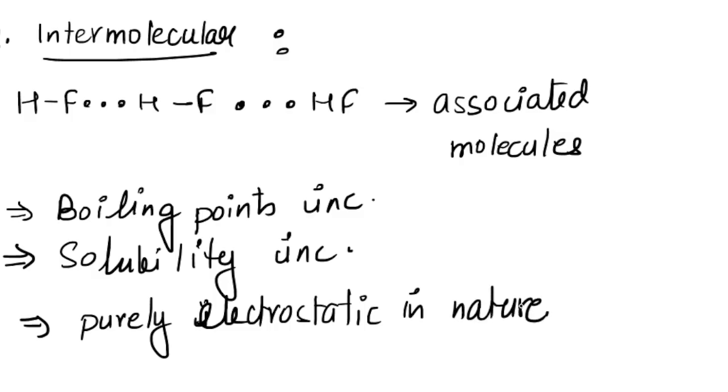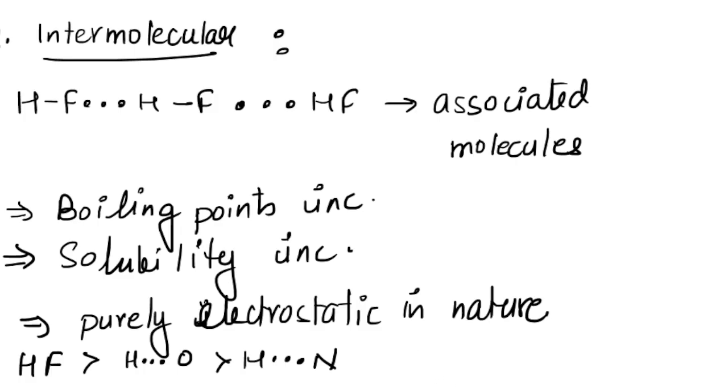So it's a weak bond though. Strength of the strongest bond is around 5 to 10 kilocalories. We've already seen the range, which is 10 to 40 kilojoules per mole. And the more the electronegativity of the atom involved in hydrogen bonding, the more is the bond strength. So if we are comparing, HF is going to have more strength than hydrogen and oxygen, more strength than hydrogen and nitrogen. Okay, so one is the intermolecular hydrogen bond.